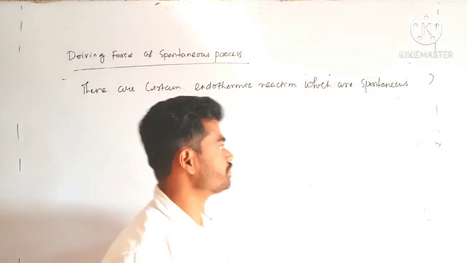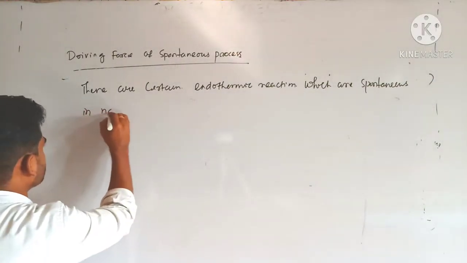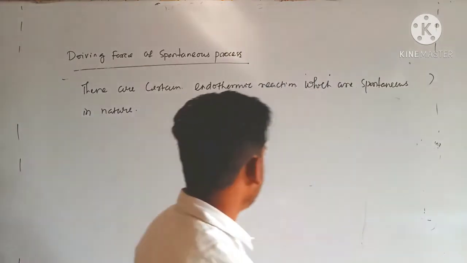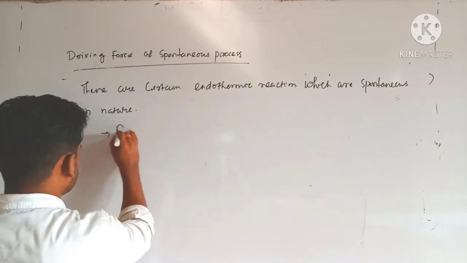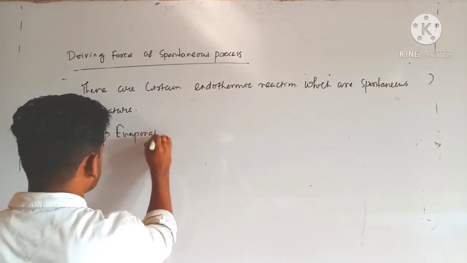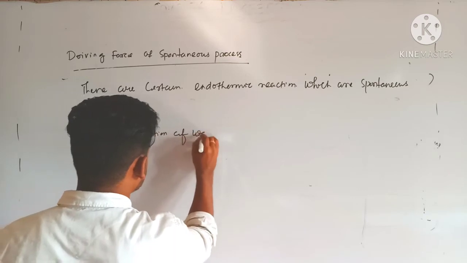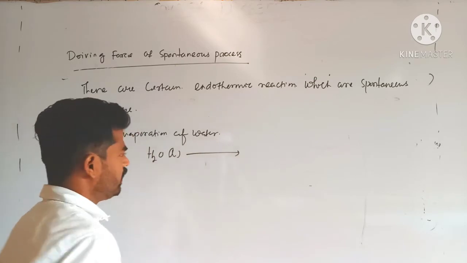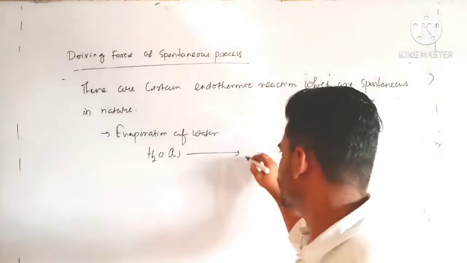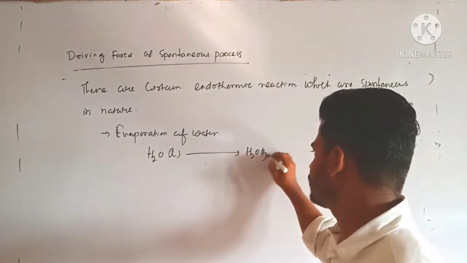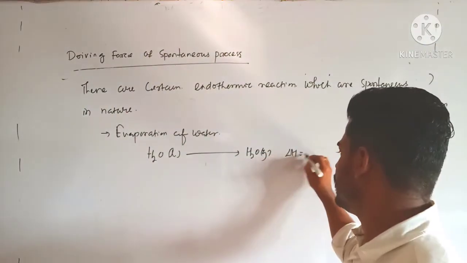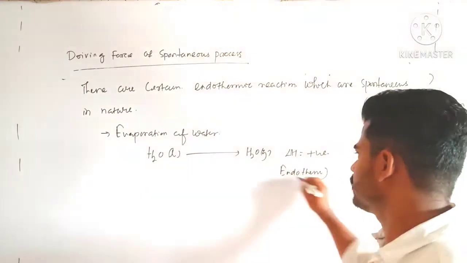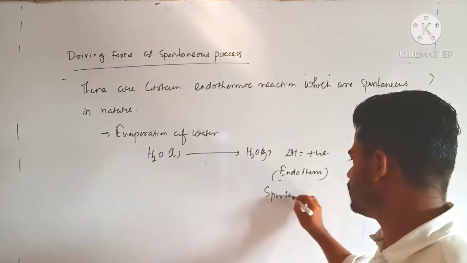Clear? For example, evaporation of water: H2O gains heat and gets converted into H2O gas. So del H here is positive, endothermic, and spontaneous also. This reaction is spontaneous.